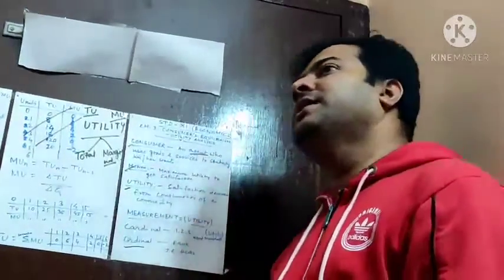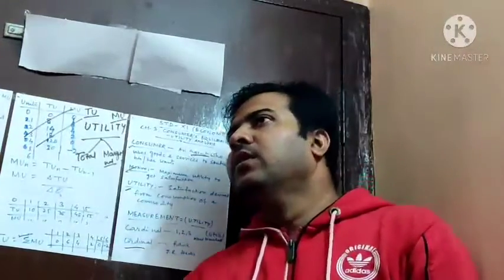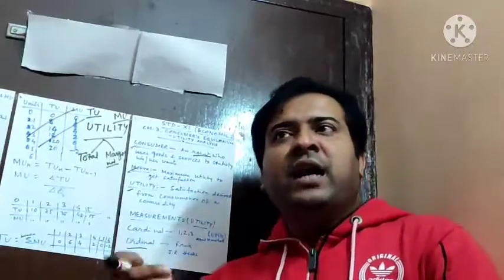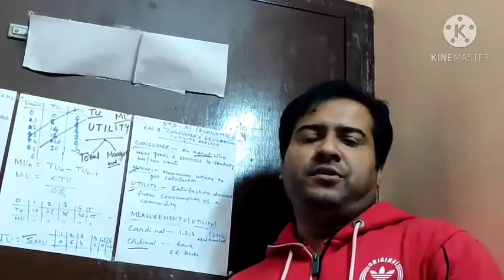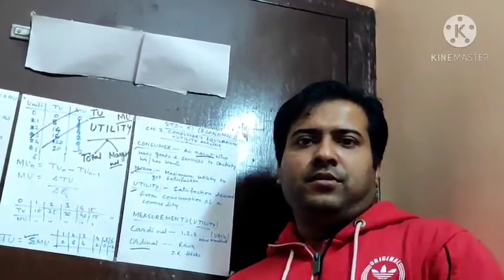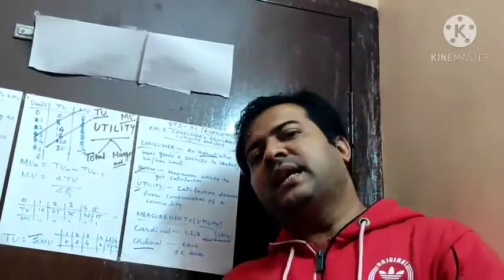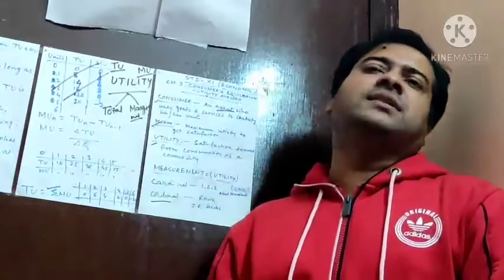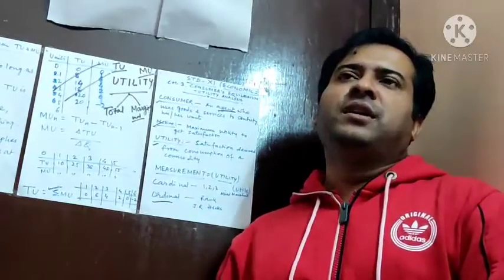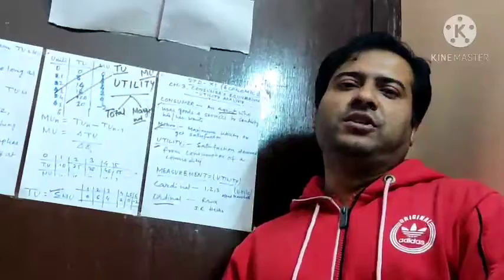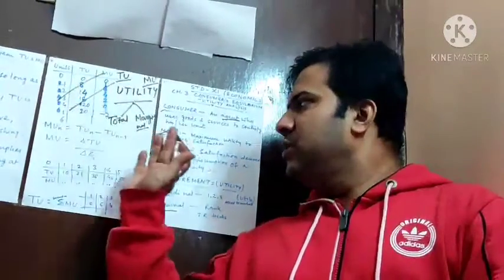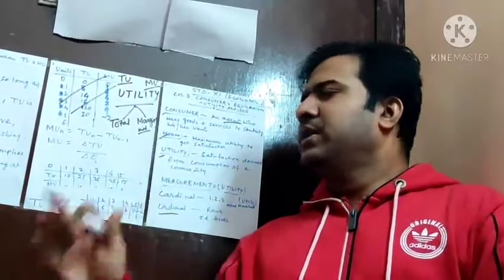Marginal utility is the additional unit: every additional unit of a commodity that changes the satisfaction level of a consumer is said to be the marginal utility. So that is total utility and marginal utility.